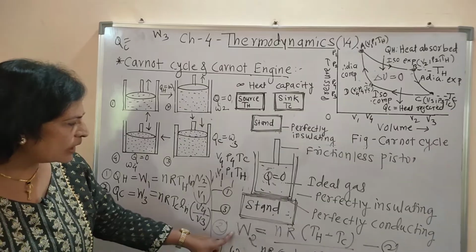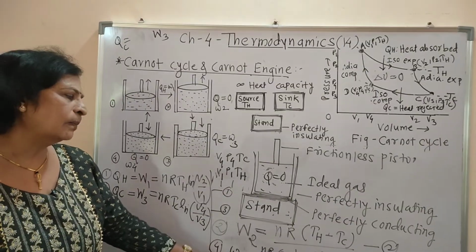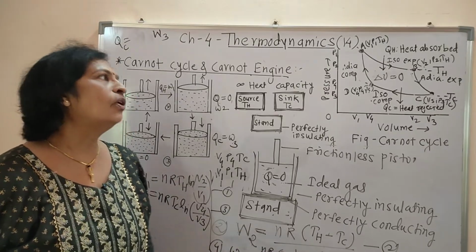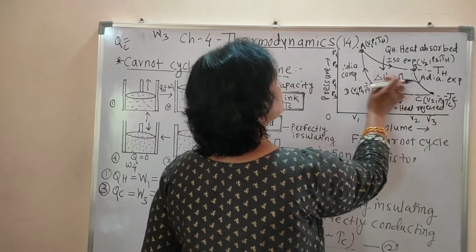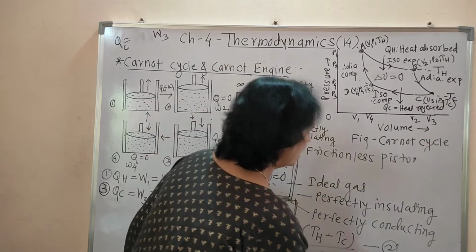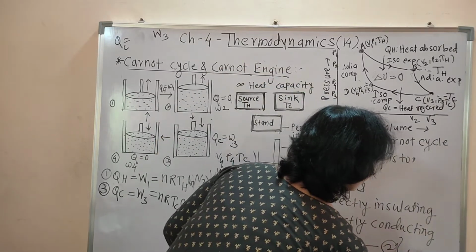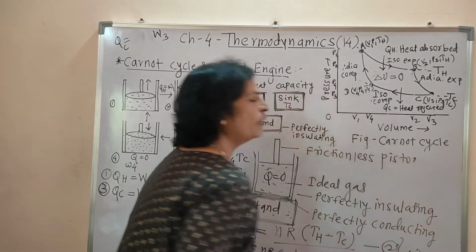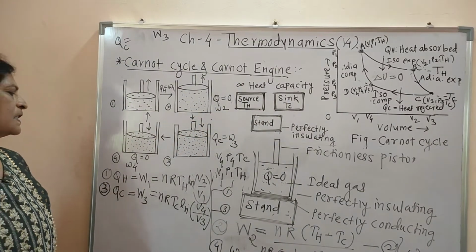Okay. Now during this adiabatic expansion and adiabatic compression, what is the total work done? If we add W2 and W4, that becomes 0. Means during the adiabatic expansion and adiabatic compression, the total work done is 0. Now we have to calculate the efficiency.